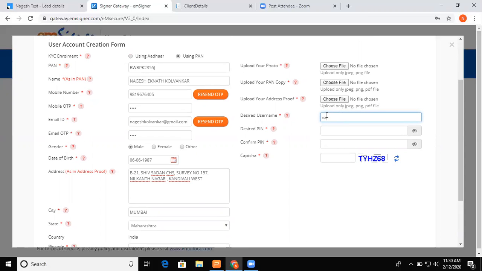My name, Nagesh1234. Okay. The client name. So prefer the easiest one. I am entering Nagesh1234.